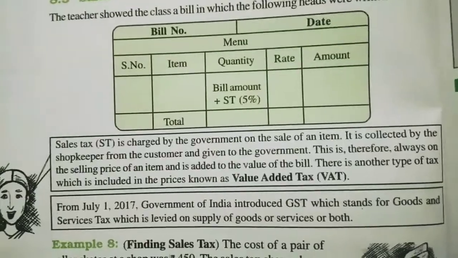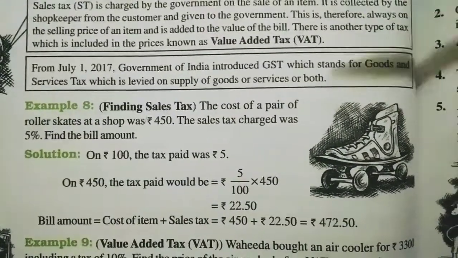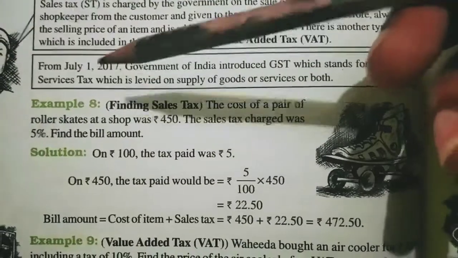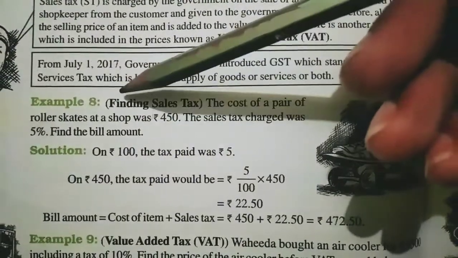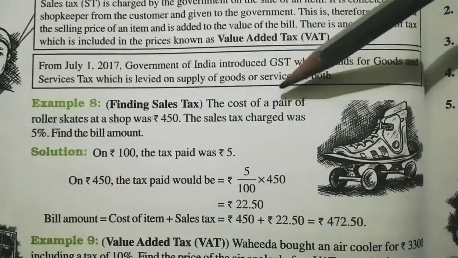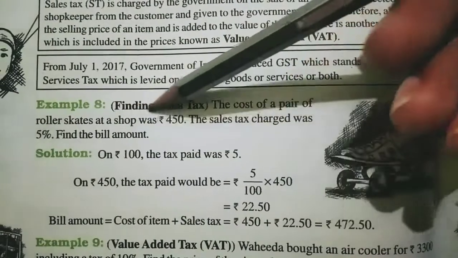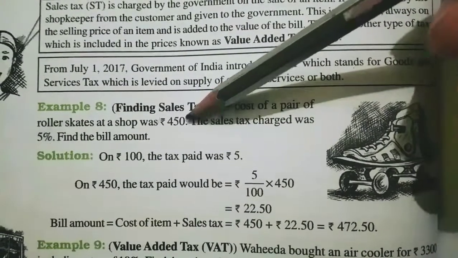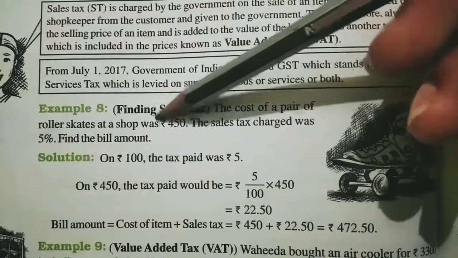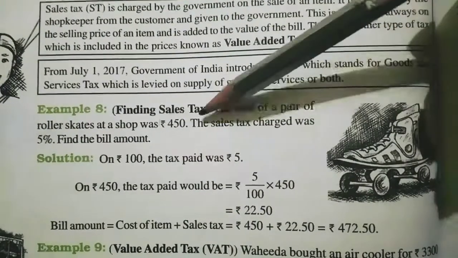But how can you calculate the tax? How can you calculate the original price of an object? See, an example is given. By this example, you can understand finding sales tax. How can you find the sales tax? The cost of a pair of roller skates at a shop was 450 rupees. See, 450 is the cost of the roller skates.